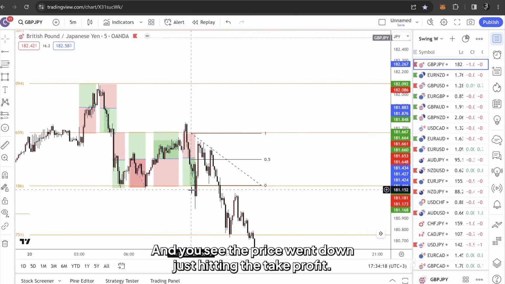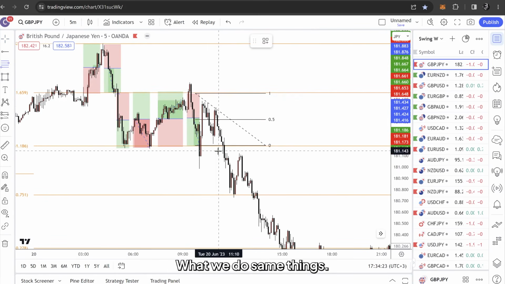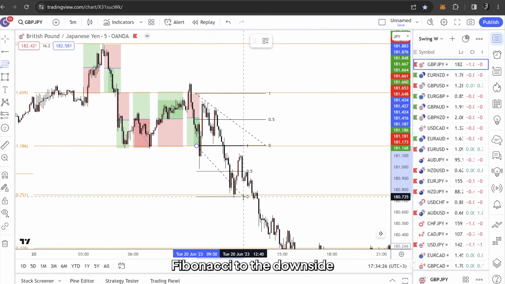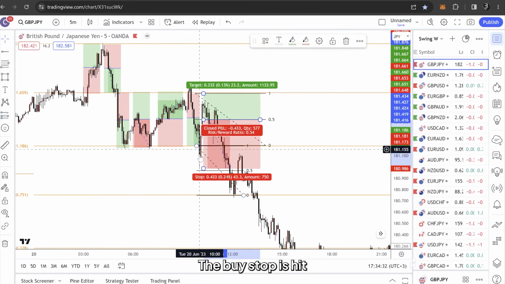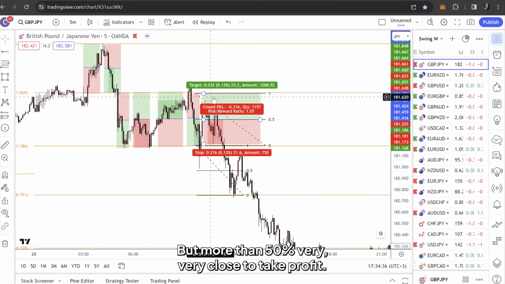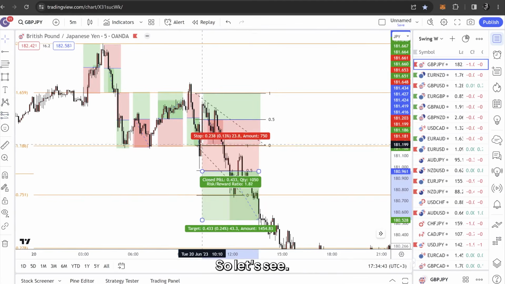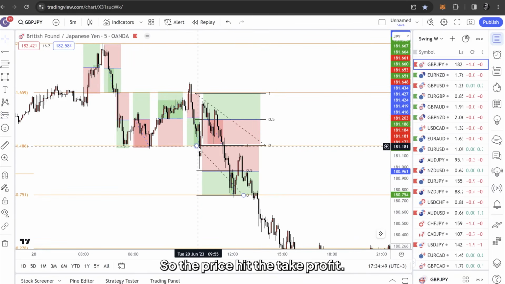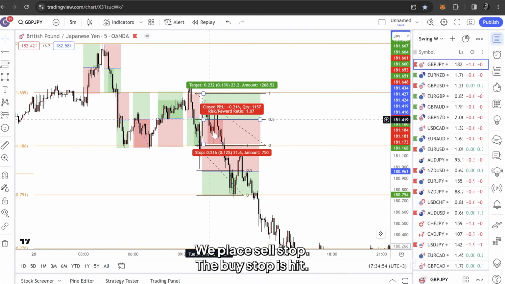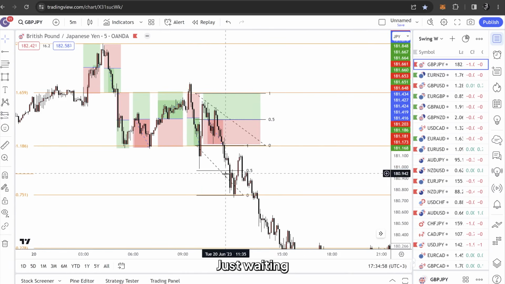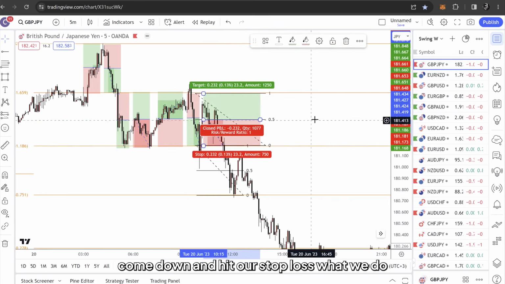So what's happened, you see, the price went down, just hitting the take profit. What do we do? Same thing, Fibonacci to the upside, Fibonacci to the downside. The buy stop is hit, it went in profit, more than 50%, very close to the take profit, but it didn't actually hit it. So the price hit the take profit, we drag Fibonacci, we place buy stop, we place sell stop, the buy stop is hit, delete the sell stop, we're just waiting, the price comes down and hits our stop loss. What do we do?